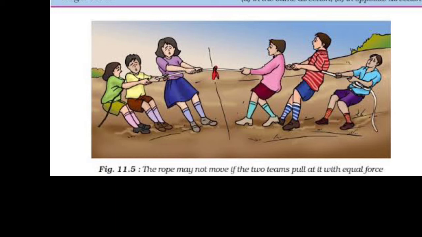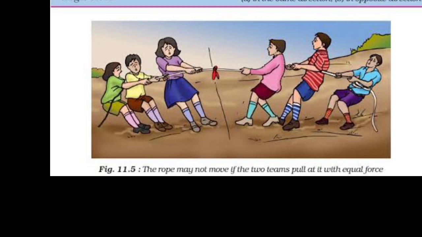In these examples we can say a force could be larger or smaller than the other. The strength of a force is usually expressed by its magnitude. We also have to specify the direction in which a force acts. That means, who applies more force? The object moves in the direction of the applied force.